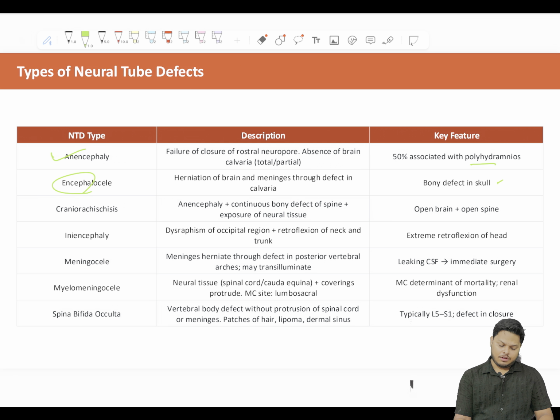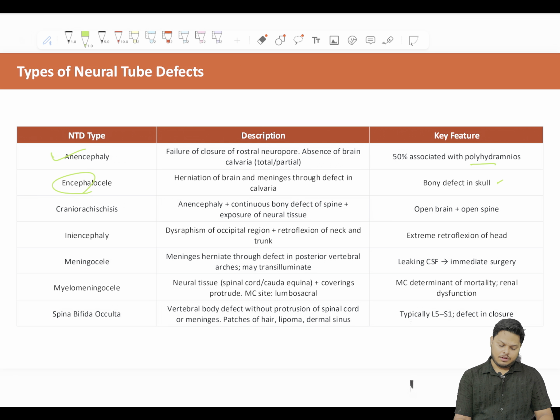This is the encephalocele, herniation of the meninges taking some amount of brain matter, encephalocele, right? This is the craniorachischisis. See, there is anencephaly, this part is the same. Along with it, there is an open spine and exposure of the neural tissue. This is the open spine. Okay, so understood? Anencephaly, encephalocele, and craniorachischisis.